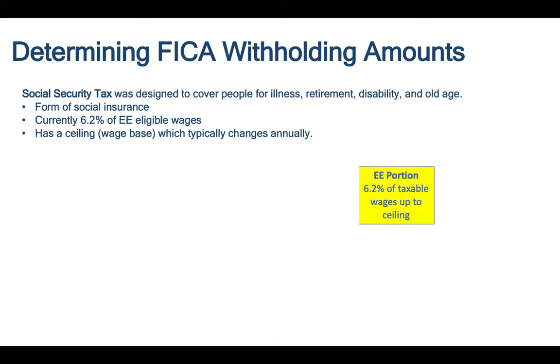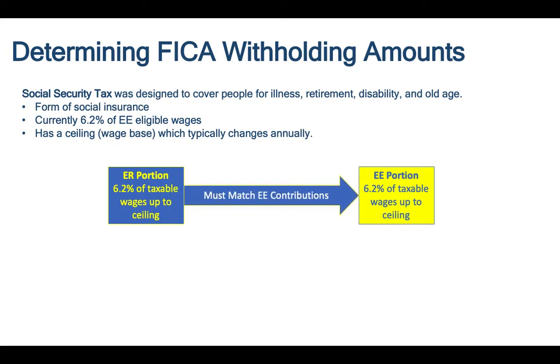Now, with regard to Social Security tax, the employee has to pay 6.2% of their eligible wages up to that ceiling. But in addition to that, the employer has to pay 6.2% of the eligible wages up to that ceiling. So in essence, the employer has to match the employee contributions. Now, why does this matter? Well, the employer's 6.2% comes out of the employer's pocket, and the employee portion comes out of the employee's pocket. So the employee portion figures into the net pay calculation. The employer portion does not figure into the net pay calculation.